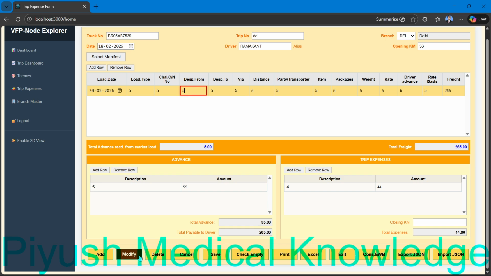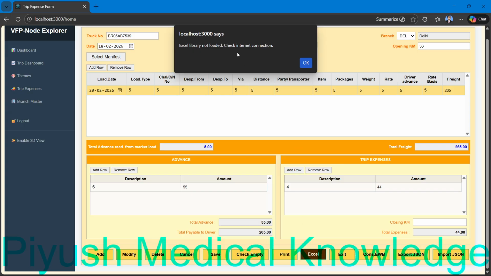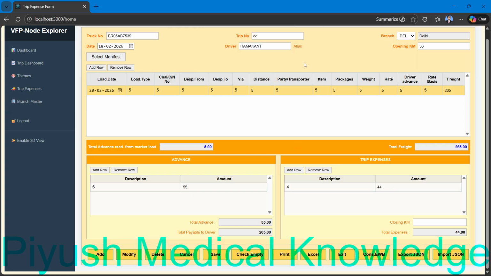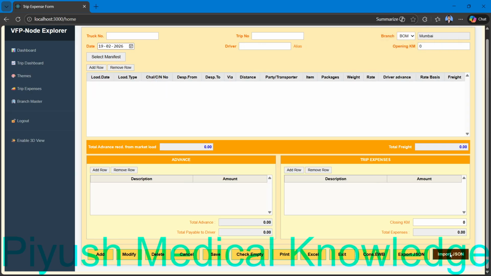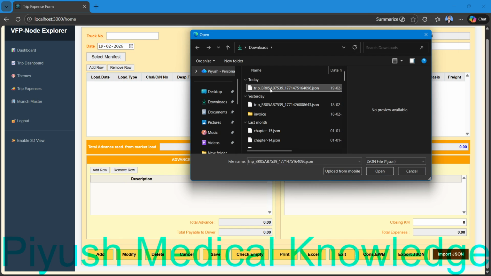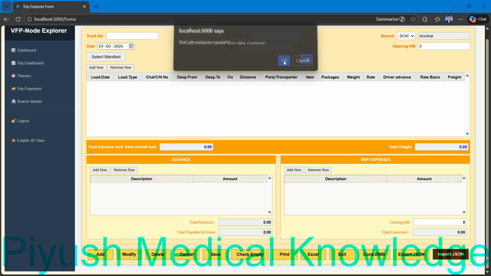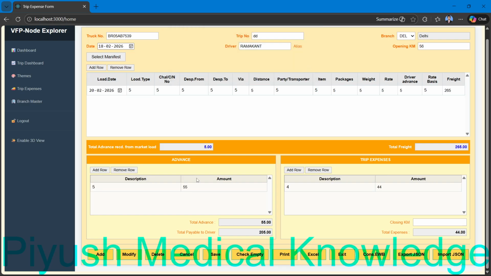So add, modify, delete, cancel, save are completed. Check empty is also completed. Print is also. Now Excel. If you click on Excel, it says Excel library not loaded, check internet connection. This will require an internet connection. Now export JSON. If you have not fully entered the data, you can just export this. And when you want to add next time, you can just import this data, and here you can see it overwrites the data, import successfully. You can see the data.